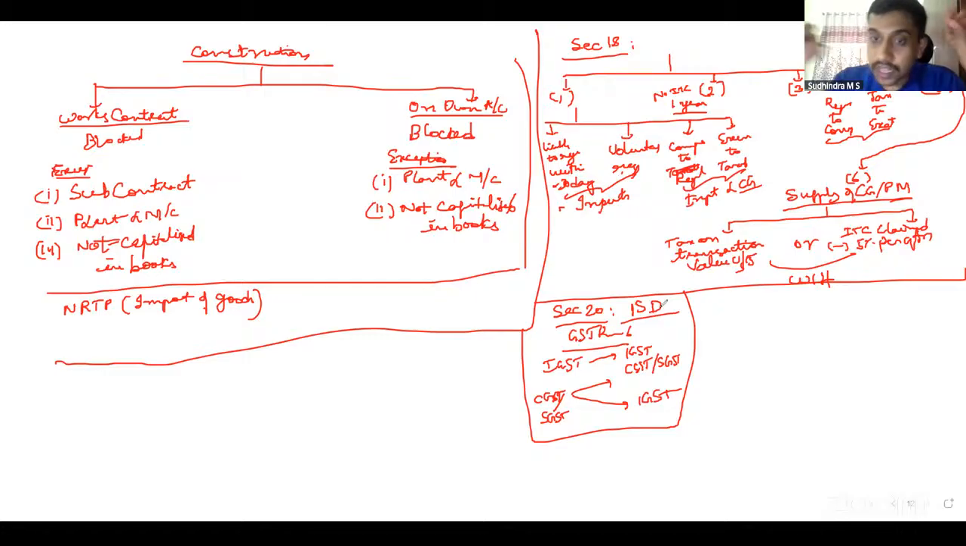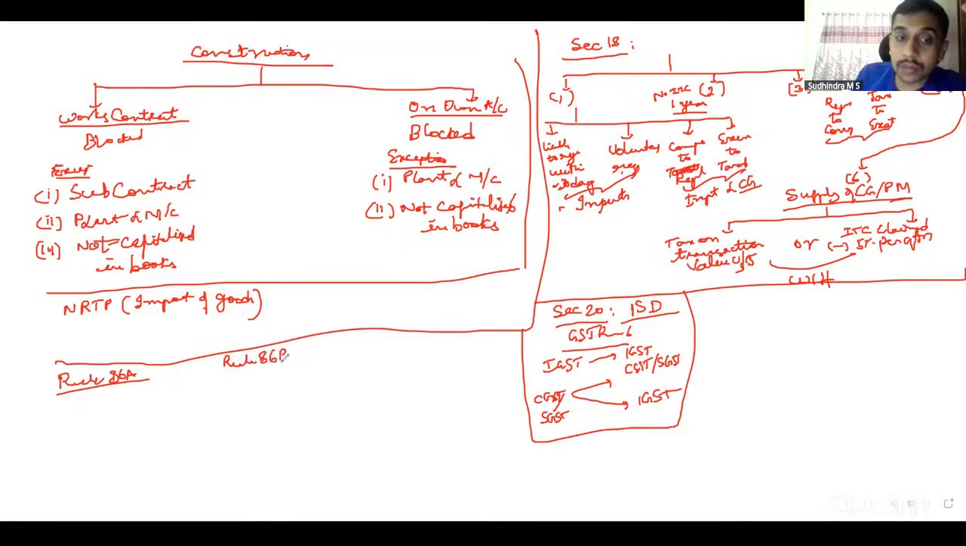Then we discussed restriction on utilization of credit, Rule 86A, in certain cases such as fake invoice, supplier not existent, recipient not existent, etc. The officer can restrict utilization of the credit claimed by you. However, such restriction can be there for a maximum of 1 year.